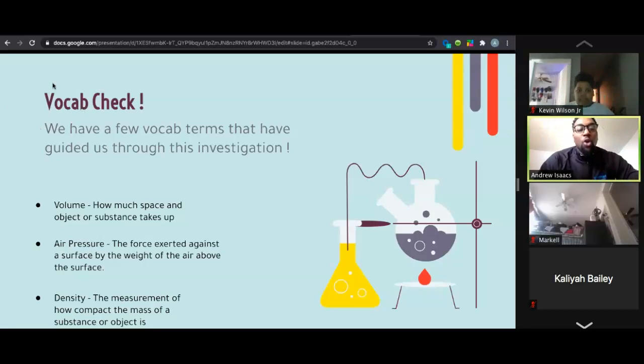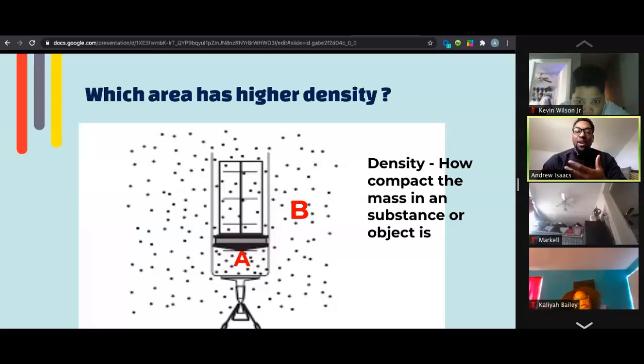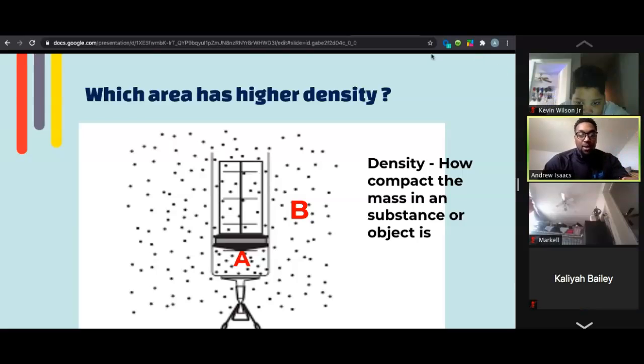Okay, cool. So now that we have gone through our vocab check, we're actually going to go into a few more things before we get into our CFU again, all right? So, quick question. I know we asked this last time. Which area has higher density? And remember, density is defined as how compact the mass in a substance or an object is. Is it A or is it B? This would be real easy. We talked about this last class.